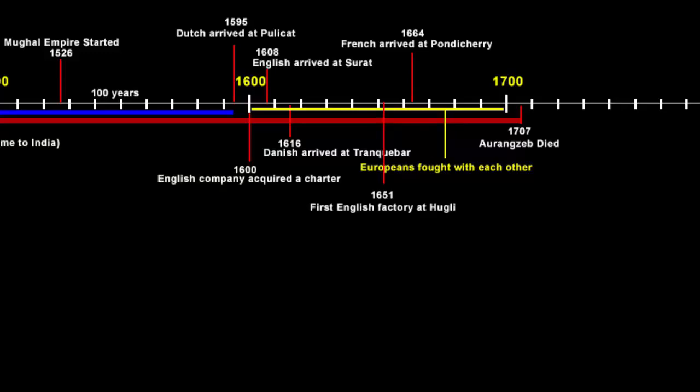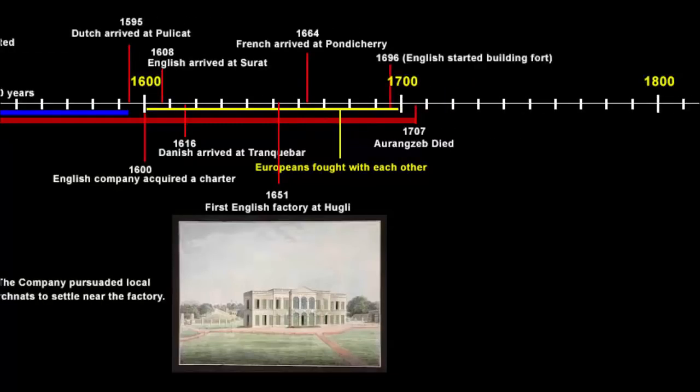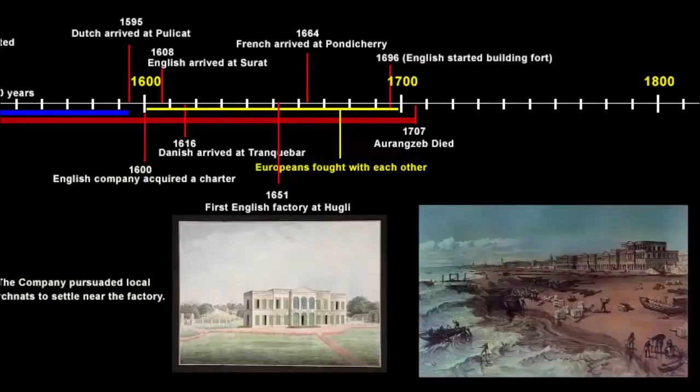This kept on going till 1651, when they finally decided to set up their first English factory on the banks of River Hooghly. Now this was an important step for the British because prior to this they only had a trading post, and now they actually built a fully equipped factory with warehouses to stock their supplies and also offices where the company officials would sit. As trade expanded, the company persuaded merchants and traders to come and settle near the factory. By 1696, it began building a fort around the settlement.